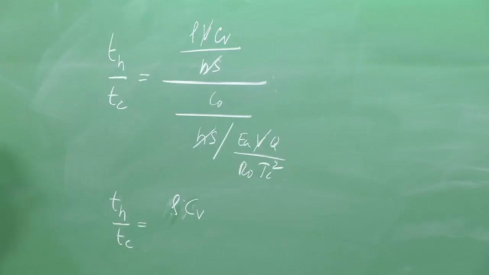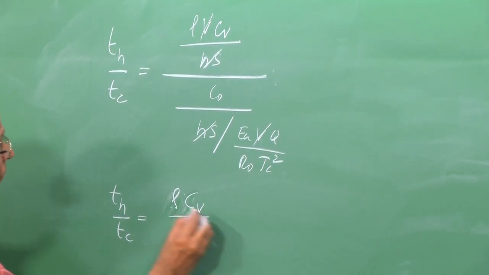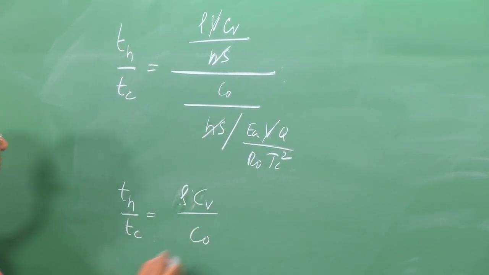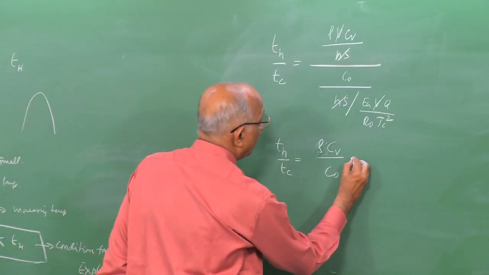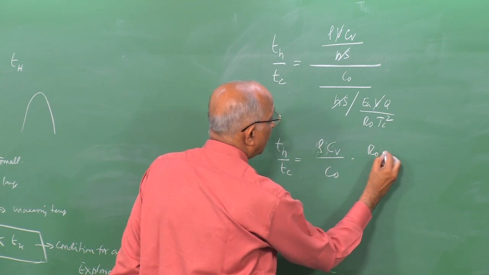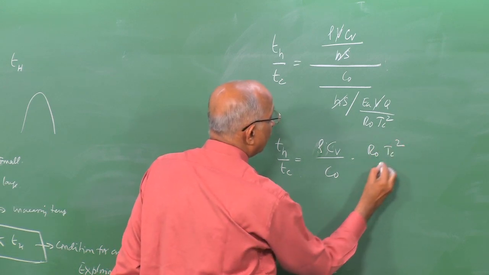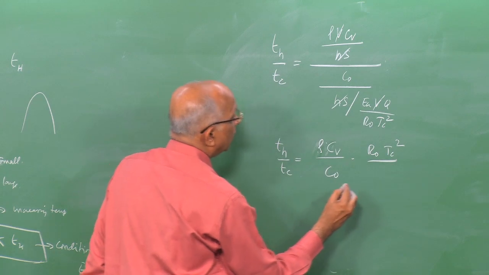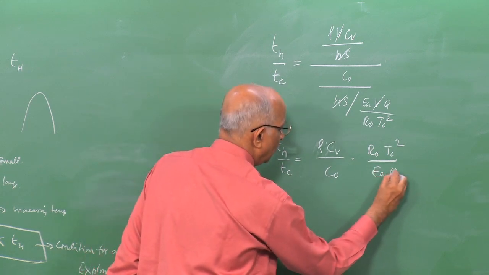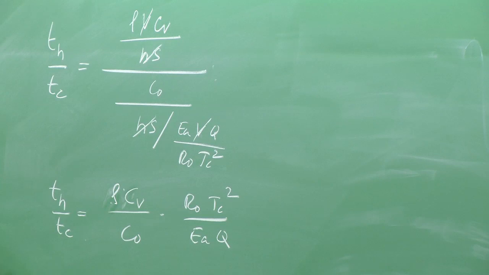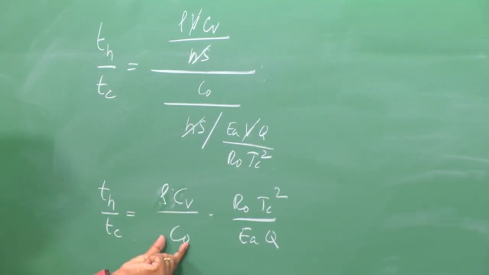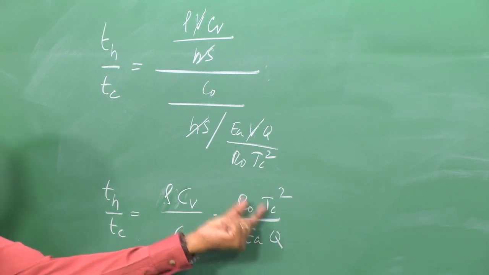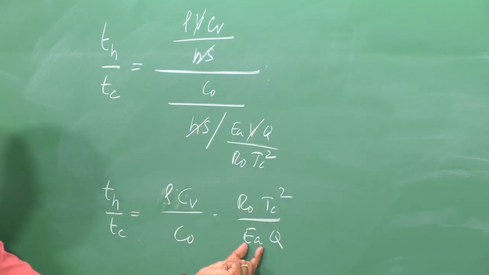I get rho Cv divided by C0, rho Cv by C0 into the value of R naught into Tc square divided by EA into Q. Let us check this. Th by Tc is equal to rho Cv divided by C naught into R naught into Tc squared goes on top into activation energy into the heat release per mole.